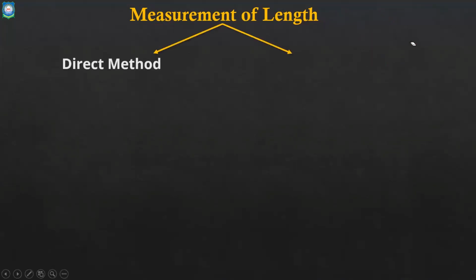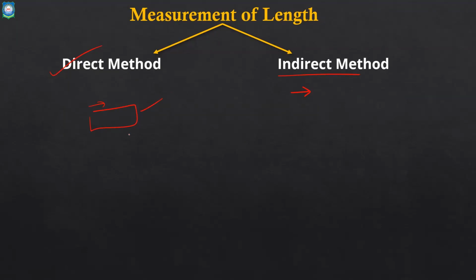One is known as direct method and second one is known as indirect method. Which is the most common direct method that you use? From lower class onwards, you are measuring lengths. For that measurement, which direct method do you use? Students commonly use a scale, the scale that you have in your instrument box. When you use a measuring instrument to measure something directly, you call it direct method. Common examples are scales or other instruments.